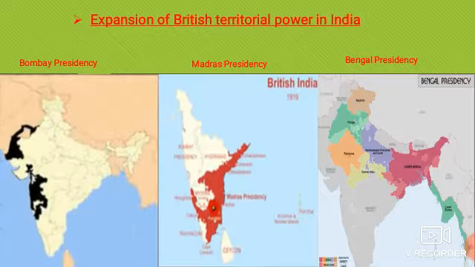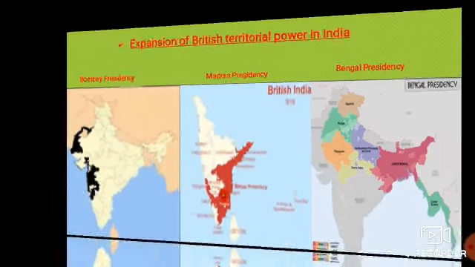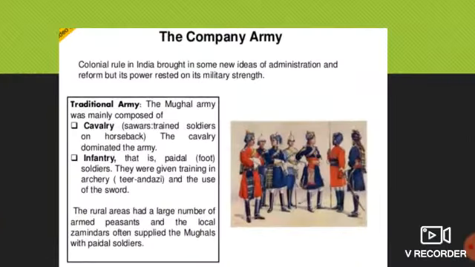Yes, right? All the sections are different, all the in-charges are different, all the teachers are different. In that way, Britishers wanted to establish new administration for different regions. And what was it? Let's see. The company army.